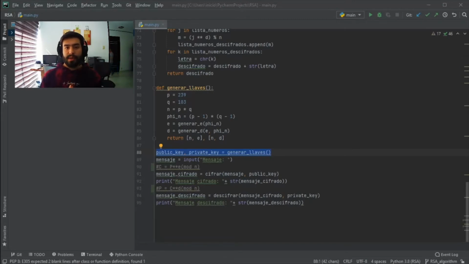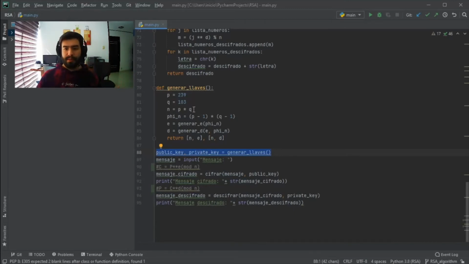It is important to note that both the public key and the private key are mathematically related since they were created from the same base. So this is the reason why we can use both keys to encrypt and decrypt the information. So let's take a look at how the algorithm works and how we generate these keys and how we encrypt messages. So the first thing that we need to do is to generate the public and the private key.